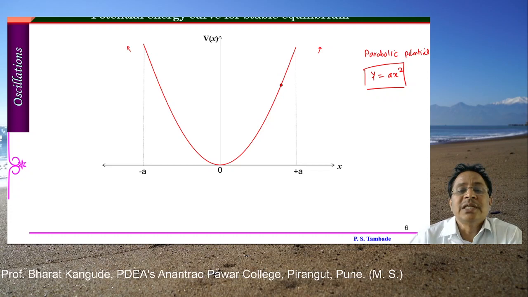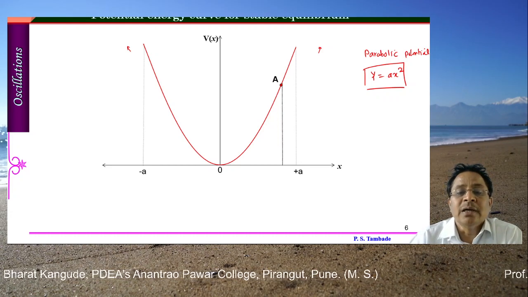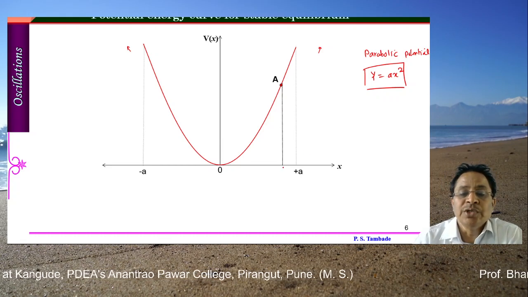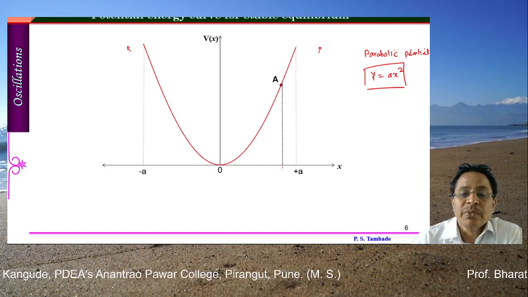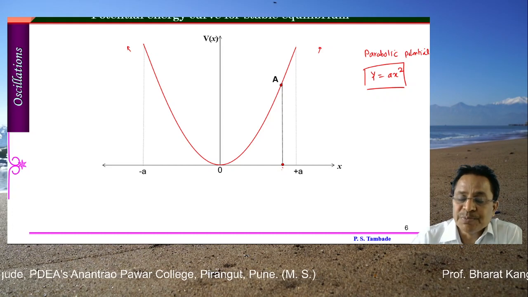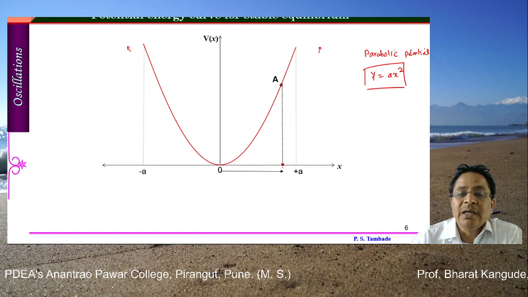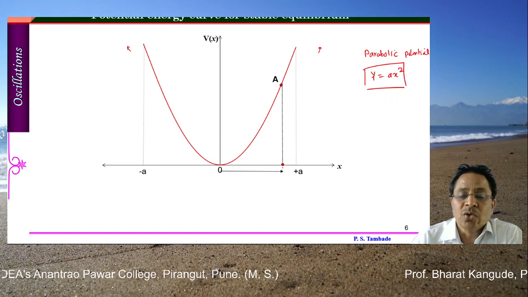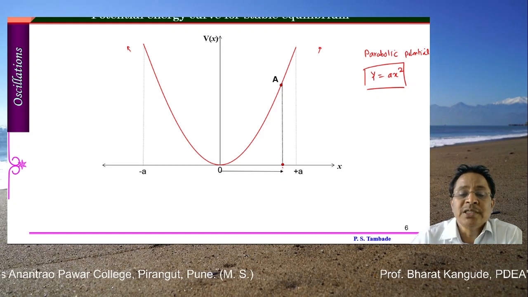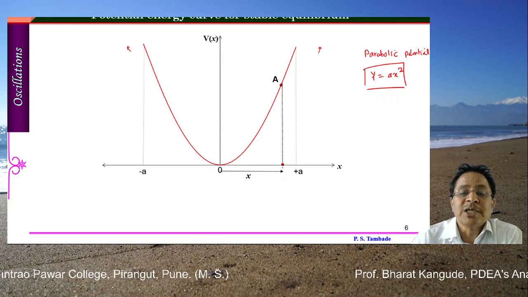Now here in this case, let's assume there is some point A, and through this point I am drawing a vertical on this x-axis, which will cross the x-axis as shown here. Now let's draw a tangent to this potential curve V of x at point A. Remember, the location of this capital A from the origin on the x-axis is shown by this arrow. This distance is taken to be x, that is said to be the displacement x.